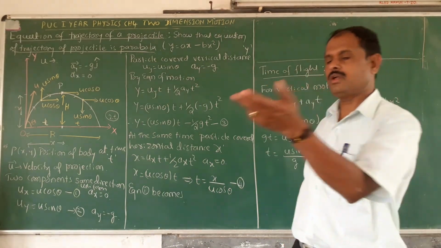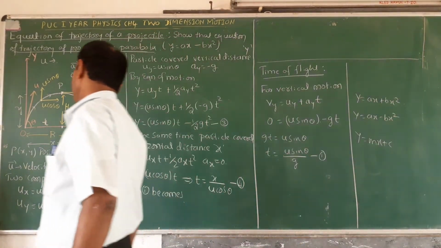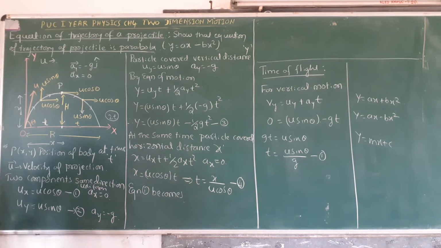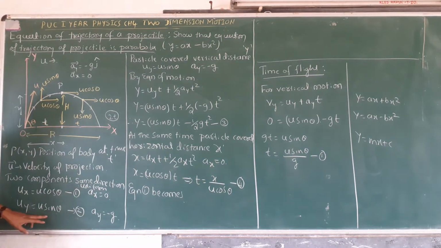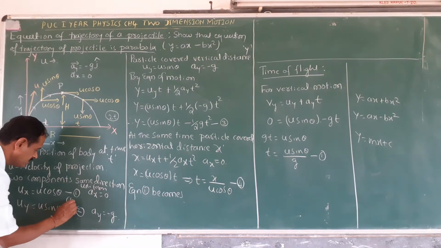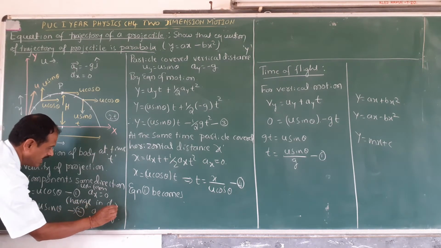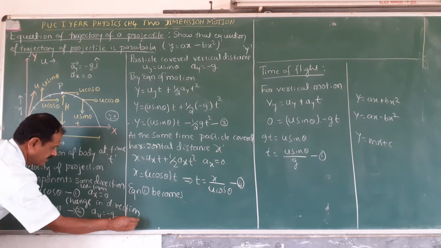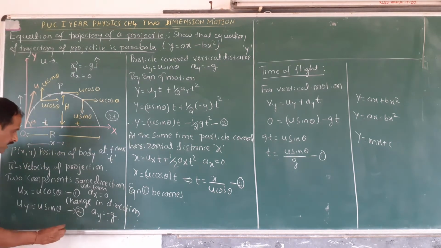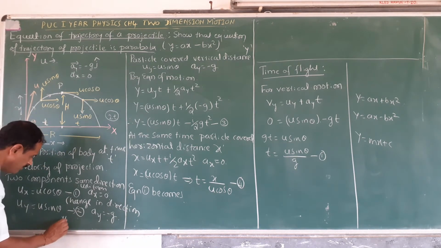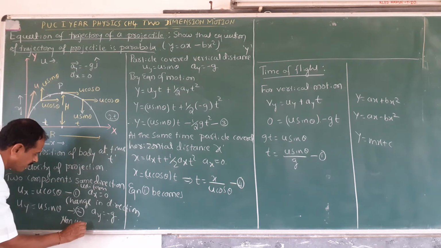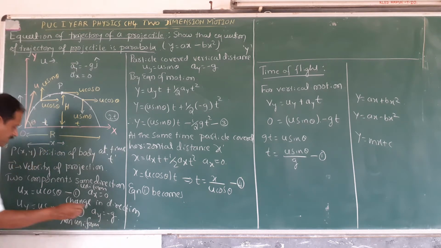Another component of the velocity is along the y-axis, the vertical component. Uy is equal to u sin theta. It changes in direction, the acceleration is minus g, and it is non-uniform.